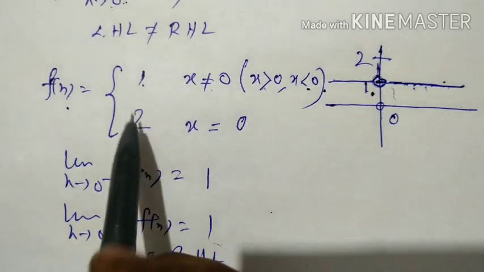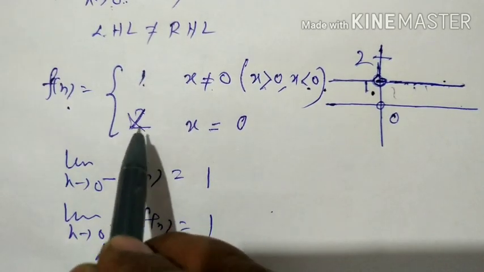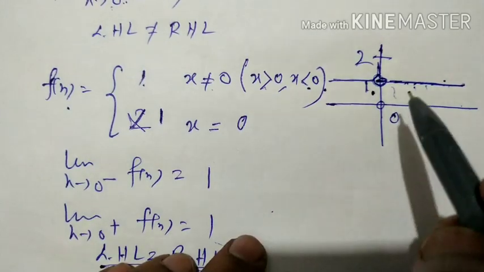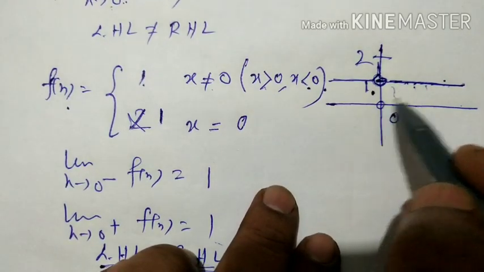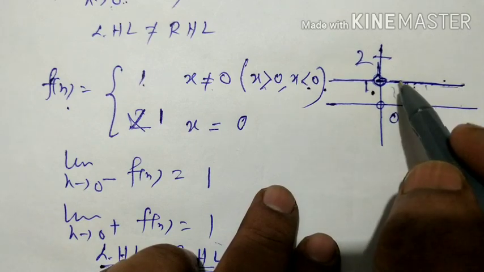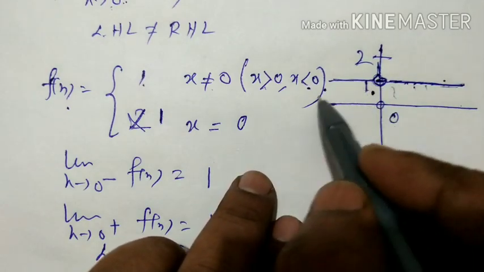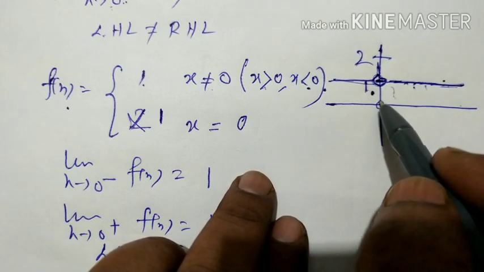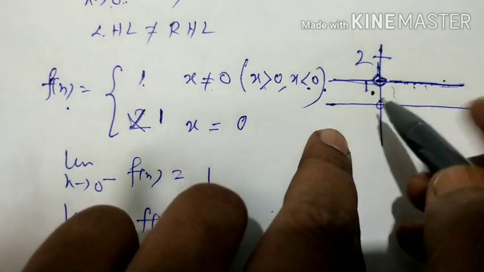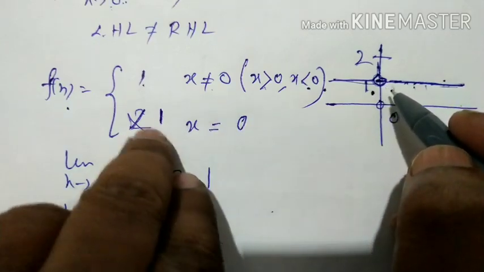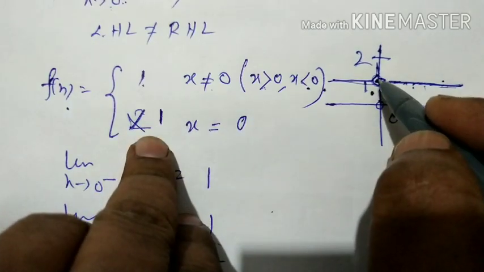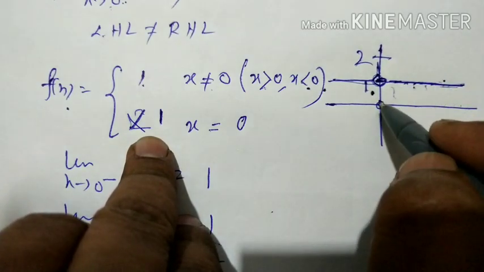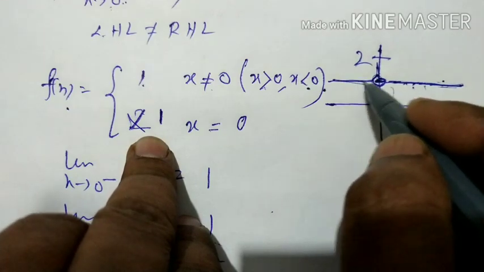Now in this graph you see, if I change something where x is equal to 0, if I write 1 here, what will happen? From the graph you see, for all x greater than 0, f(x) is 1, for all x less than 0, f(x) is 1, and the function was just not connected at the y-axis. When x is equal to 0, what will happen? f(x) is also 1. Therefore for x equal to 0 it is 1, for x greater than 0 it is 1, for x less than 0 it is 1, ultimately connected.